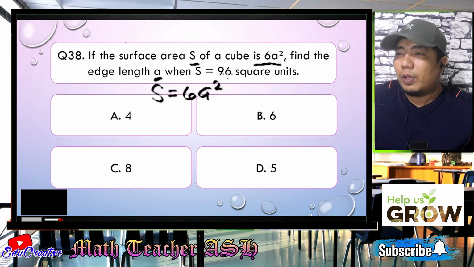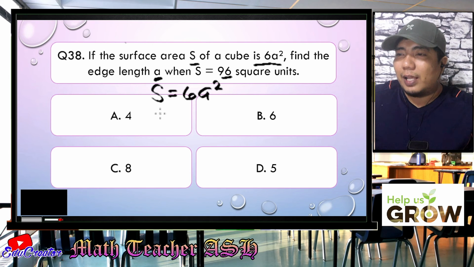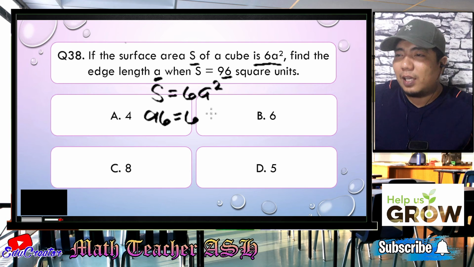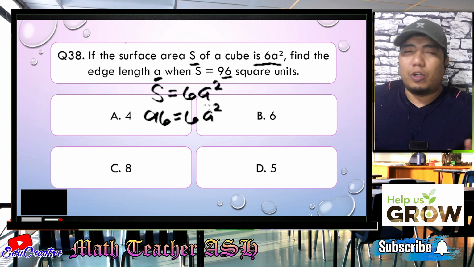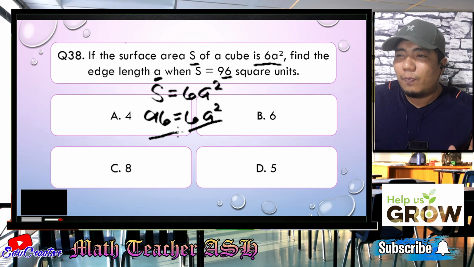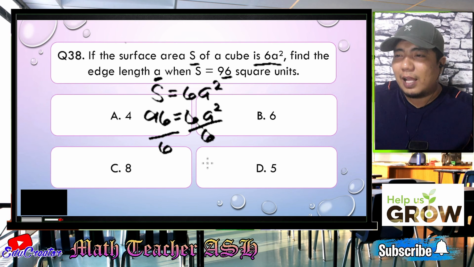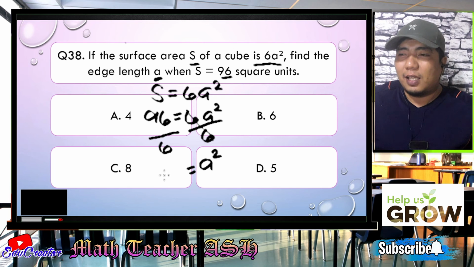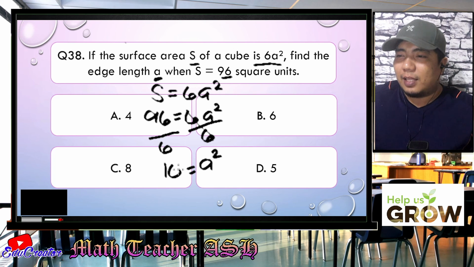So therefore, we will substitute 96 to our S. So that will become 96 is equal to 6a squared. Now, in order to solve and to isolate the variable a, we need to eliminate the 6 here first. So we will be dividing by 6 here. So that will be cancelled and we have a squared. All right. So 96 divided by 6, the answer would be 16.